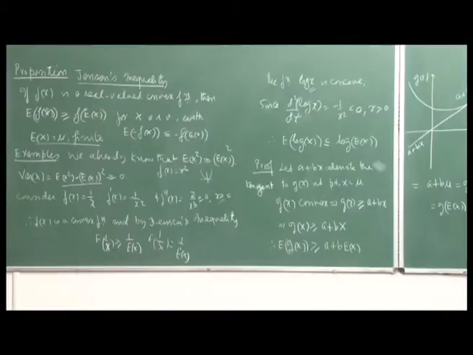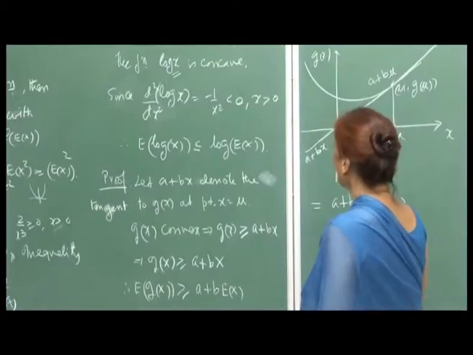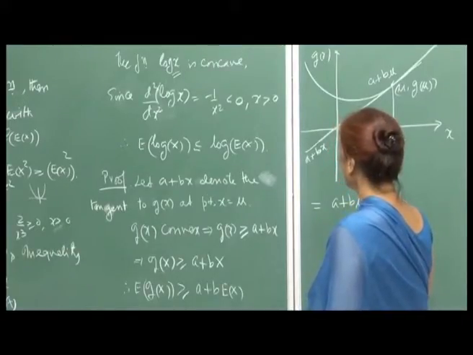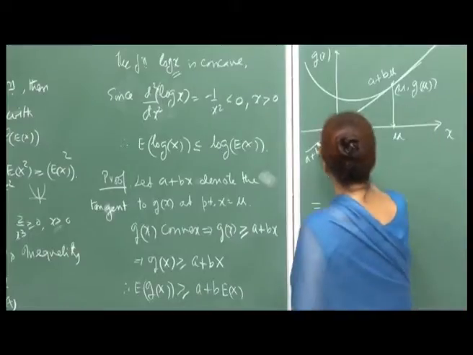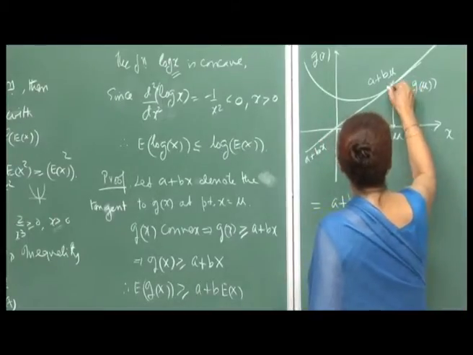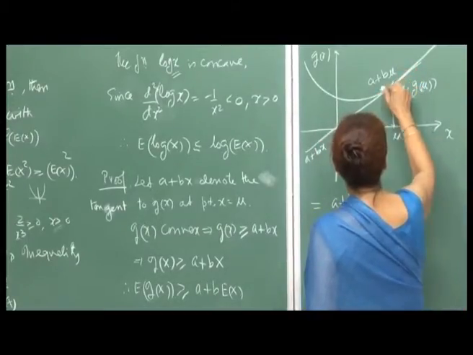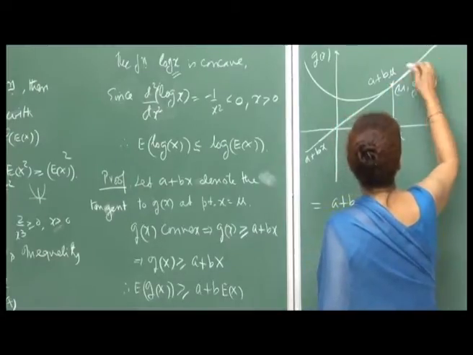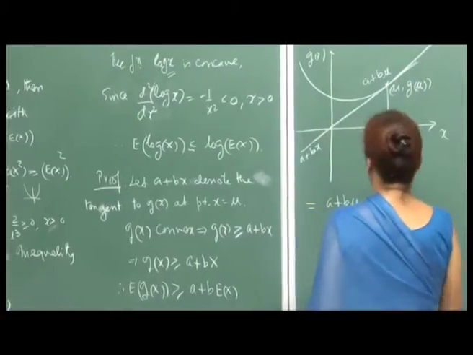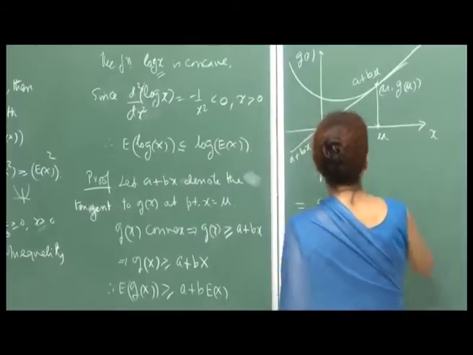Okay, the proof is simple. I will use the first property, that the tangent at any point of a convex function lies below the curve. So the curve is always above it, and of course they meet at this point.